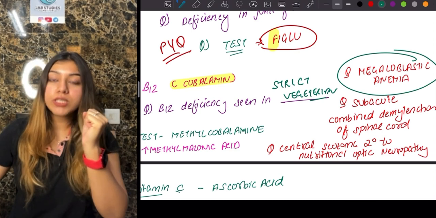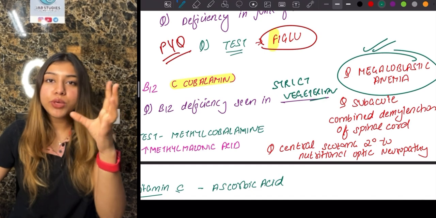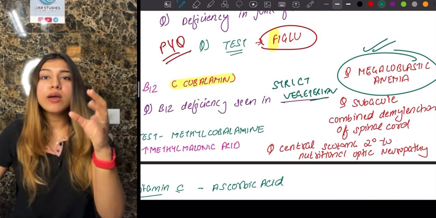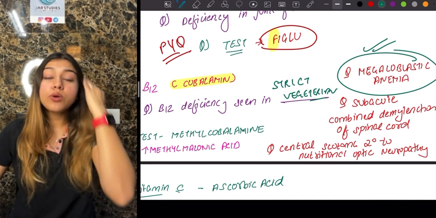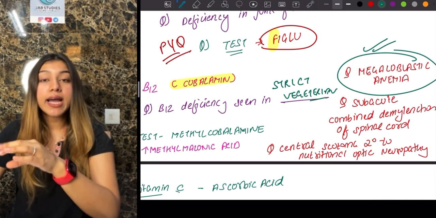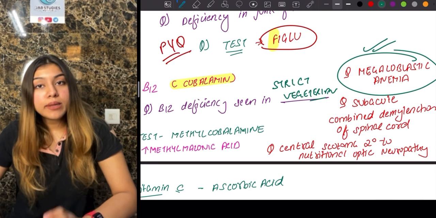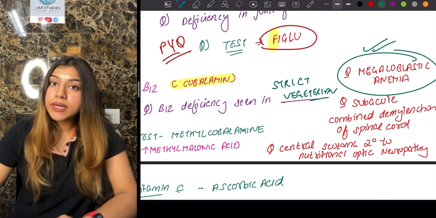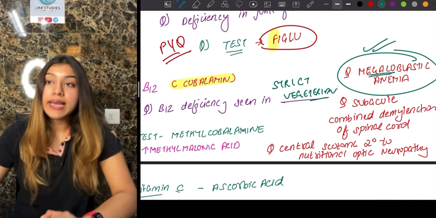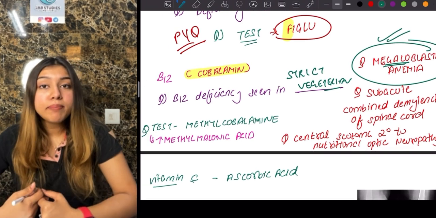Vitamin B12 deficiency, guys, will cause it. Meaning there is more to that question also, but I'm giving you a rough hint kind of a thing. Because see, guys, there are going to be a lot of topics, a lot of things where you need to find important hints, and this is what we are going to help you with, right? So if there is vitamin B12 deficiency, guys, what anemia does it cause? It causes megaloblastic anemia.